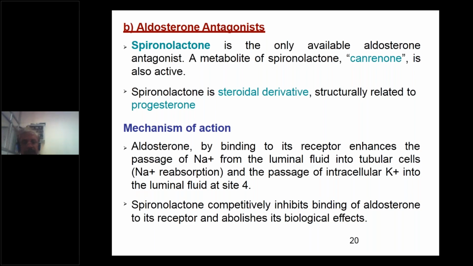It competitively inhibits the binding of aldosterone to its receptor and abolishes its biological activity. It is a competitive inhibitor.